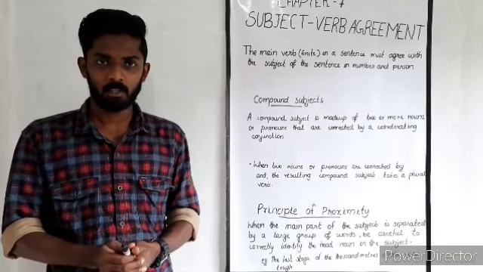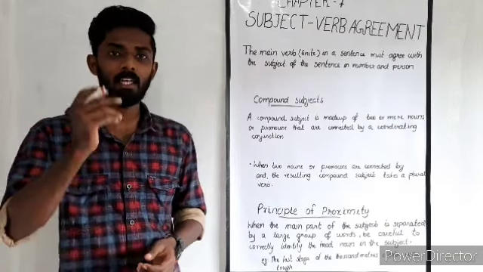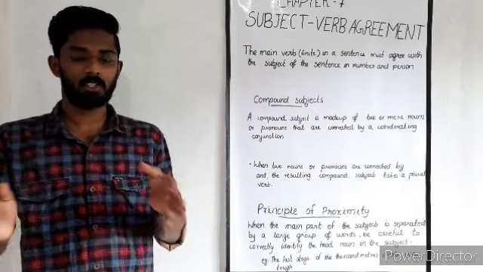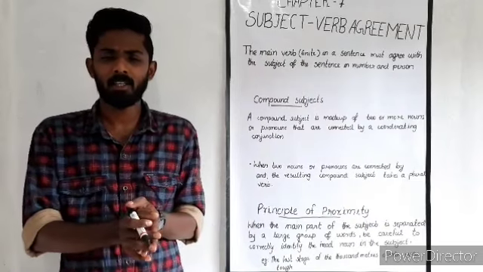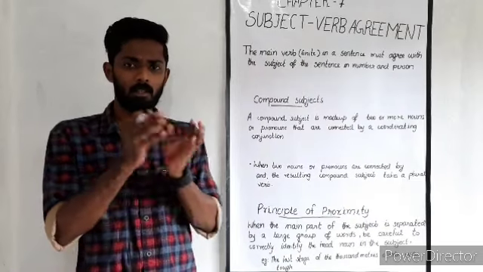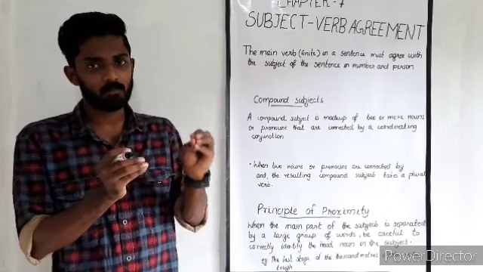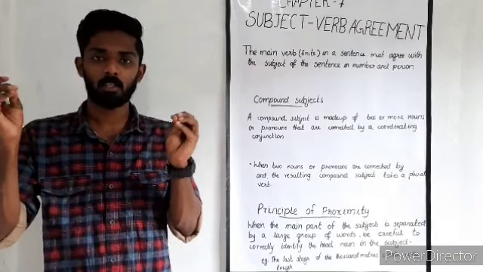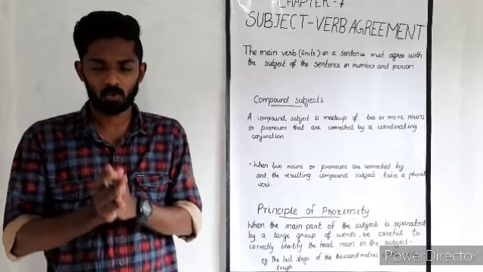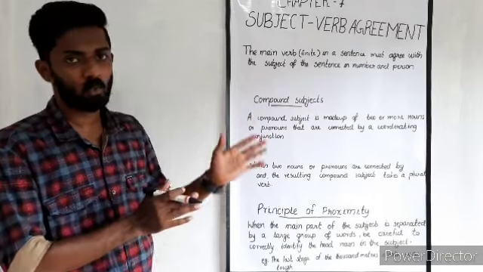So here, the word live and the subject have a relation. Usually, there will be a relation between the subject and the verb a sentence has. So this is all about subject verb agreement.